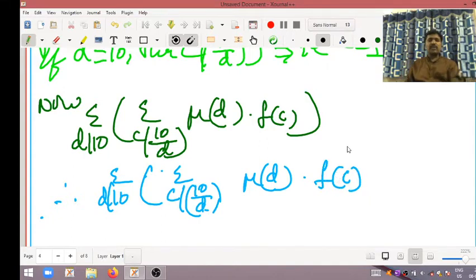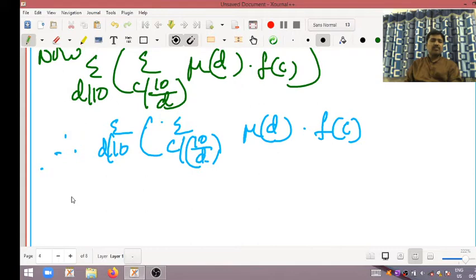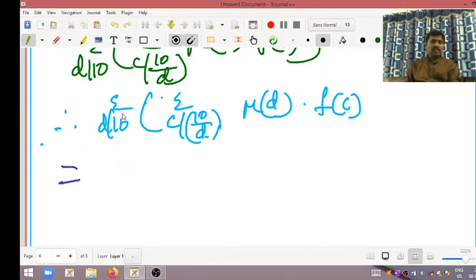Okay, now we want to expand this one. So that's why summation d divides 10, write as is. Summation d divides 10. Next to this one, summation c divides 10 by d.